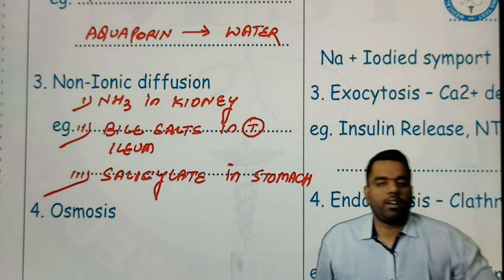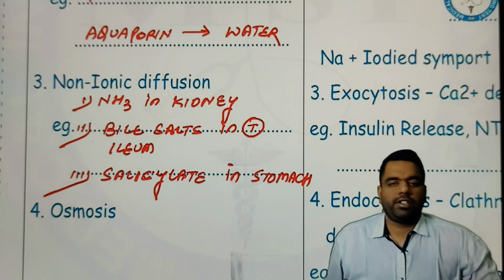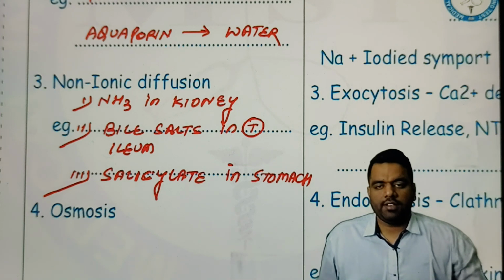So all these three examples are very, very important from our exam point of view. So please remember these three examples for non-ionic diffusion: ammonia in kidney, bile salts in terminal ileum, and salicylate in stomach. Okay, so three examples of non-ionic diffusion.